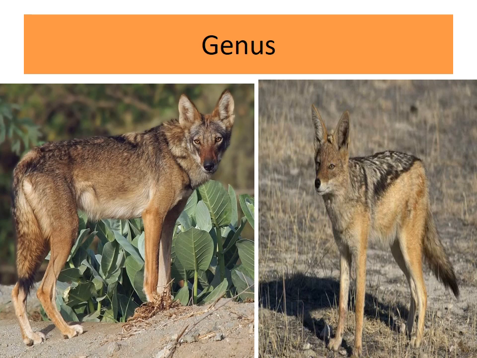For example, Indian wolf, Canis pallipes, and the Indian jackal, Canis aureus, are placed in the same genus Canis. Can everybody see the picture?